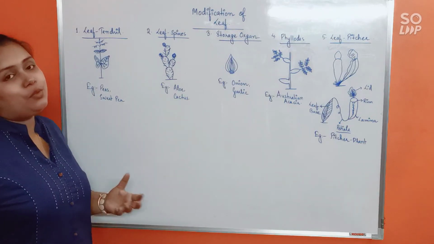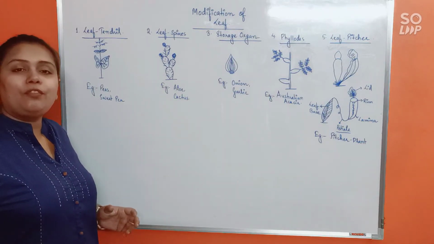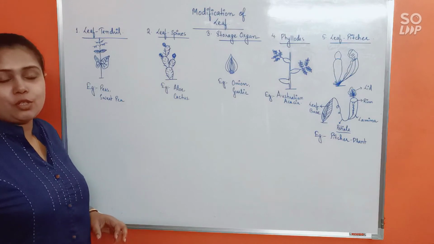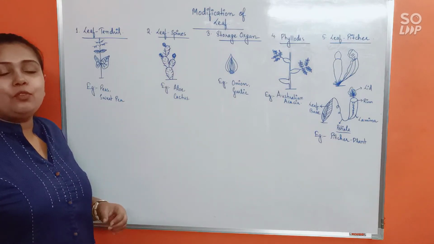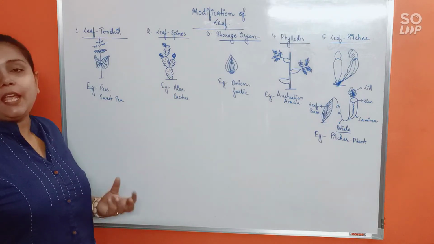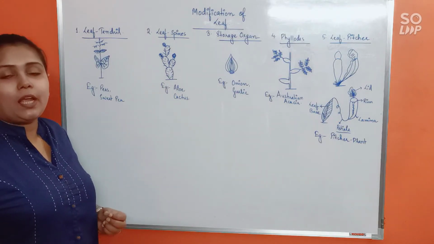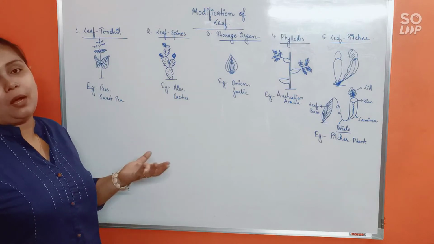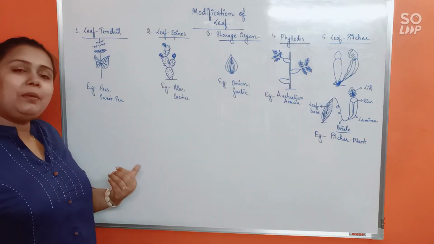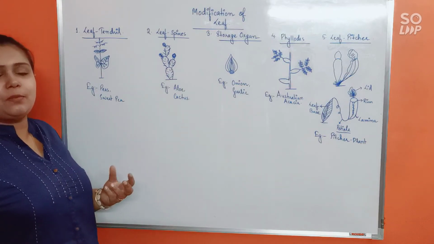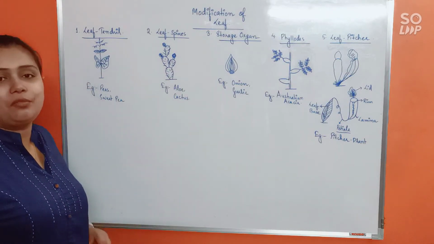So as you know, tendrils are soft and sensitive coiling structures, and they will mainly help the plant in climbing. They would coil around and hold on to a solid support, helping the plant to climb up, right? So in case of leaf tendril, you might be now thinking, then what would be the difference between a leaf tendril and a stem tendril, right?